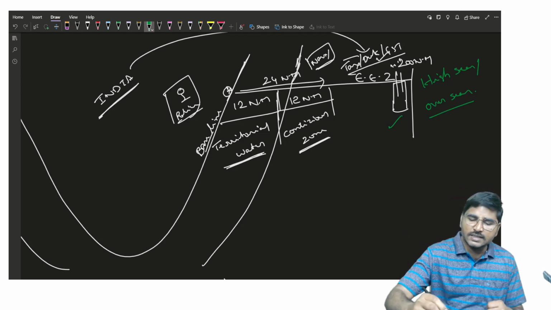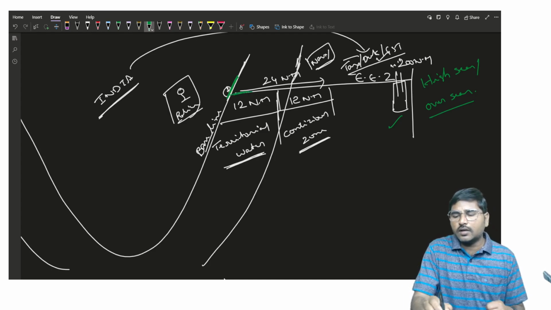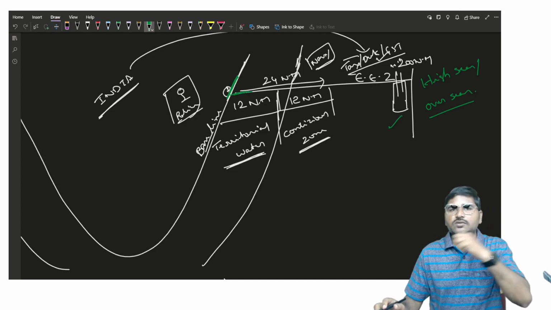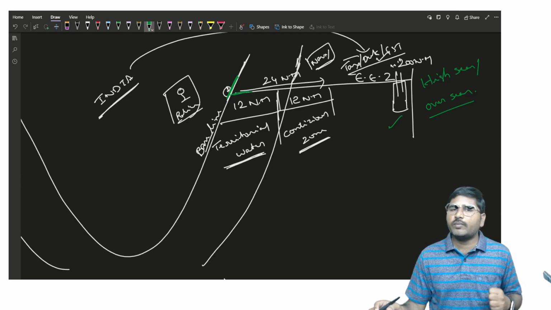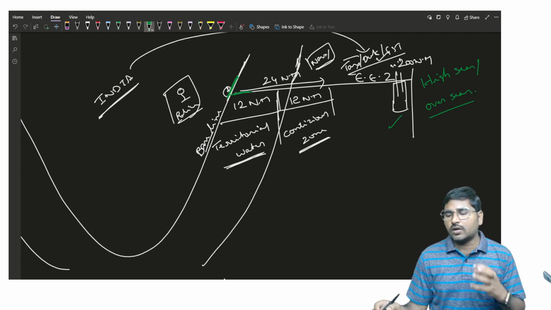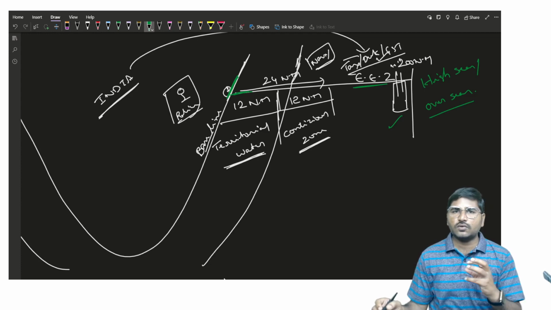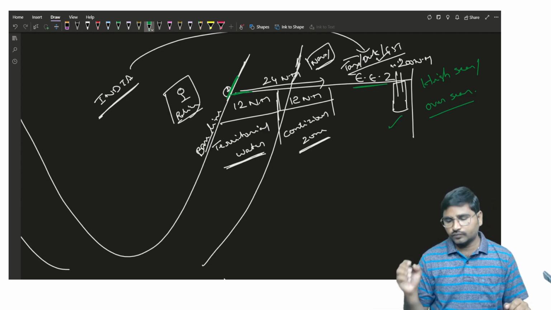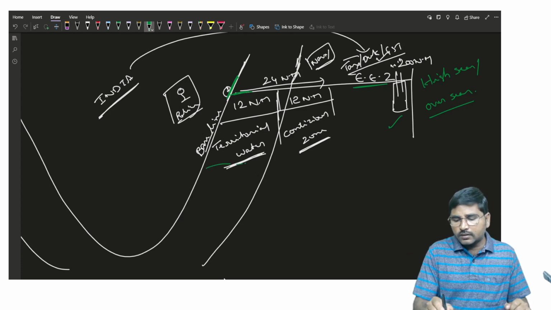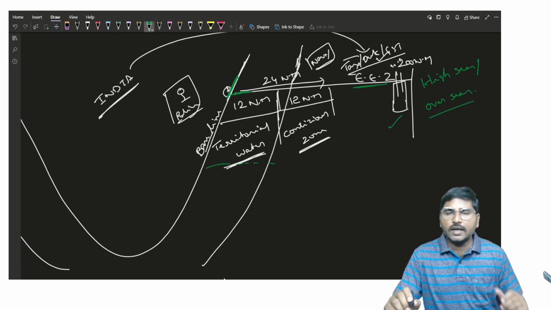That is, from the baseline within 200 nautical miles, if any person is extracting any mineral oil or natural gas, there the Indian government has a right to levy. The Indian government has a right to impose tax or duty on it. For that purpose, the power has been reserved as an exclusive economic zone. Are you getting my word? Good.